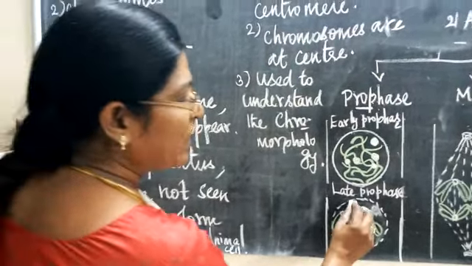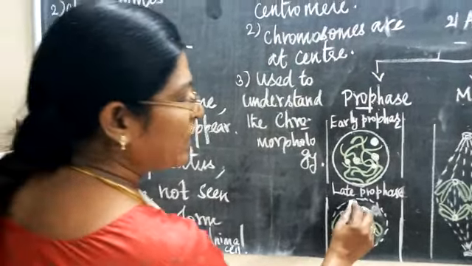Now, each and every centromere of the chromosome has two kinetochores. These are attached to the spindle fibers. The spindle fibers are connected with the centromere of the chromosome, and the chromosomes are arranged at the center. Now metaphase is over. After completion of metaphase, the chromosomes are involved in the next stage, that is the anaphase stage.